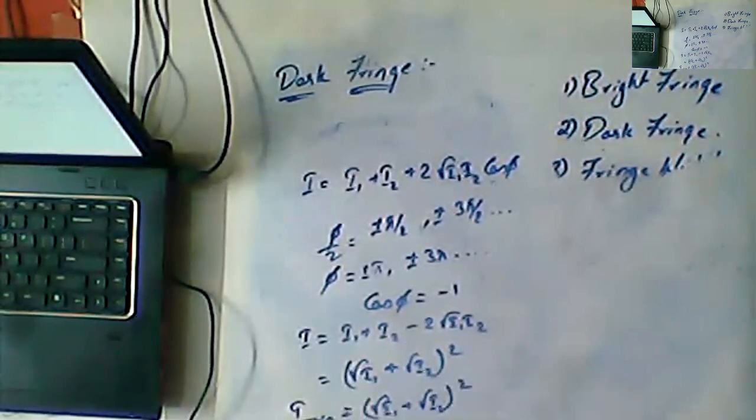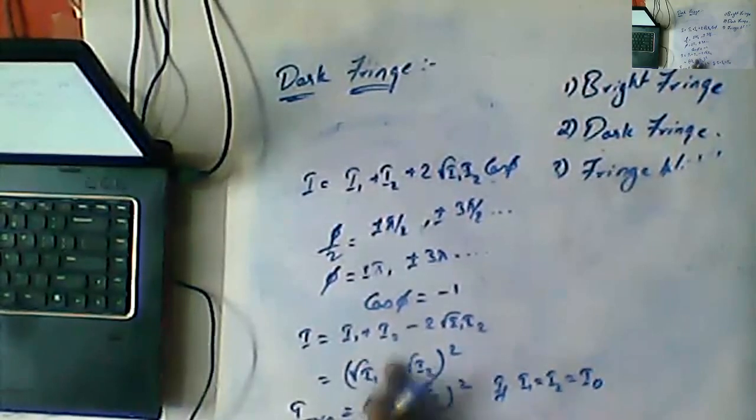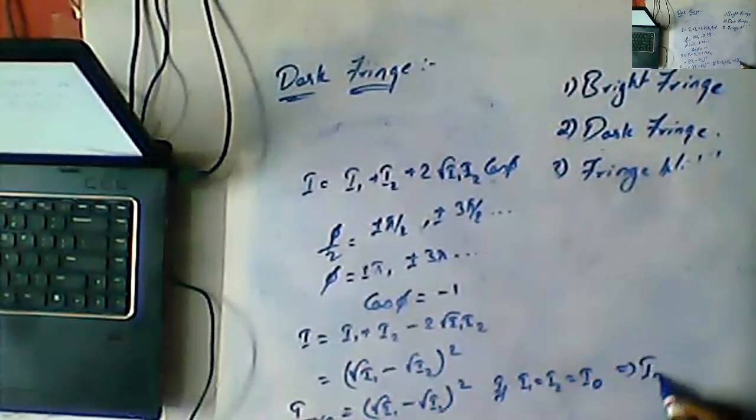And one more thing, for example, if I1 and I2 are both equal to I0, that implies I minima is equal to 0. I minima is equal to 0. Okay, so this is the formula for the minimum intensity.